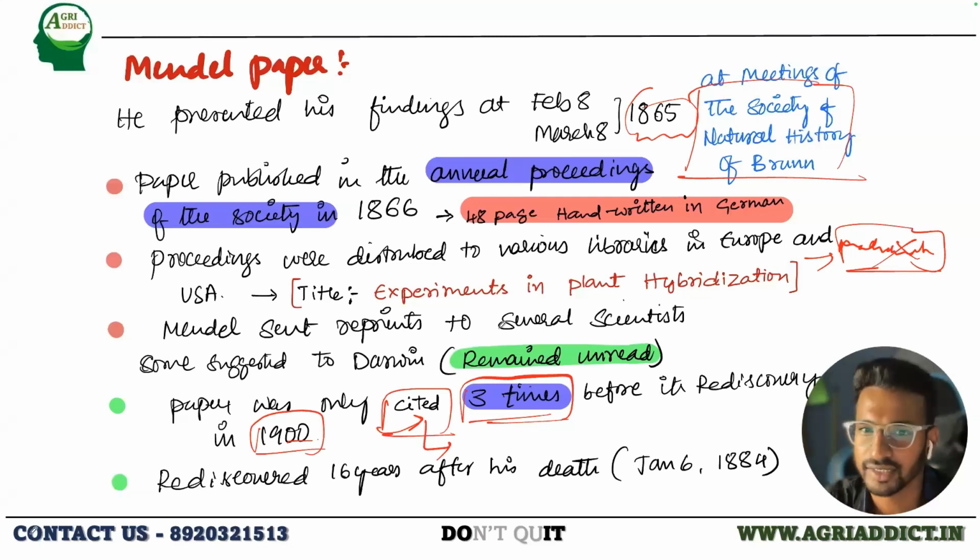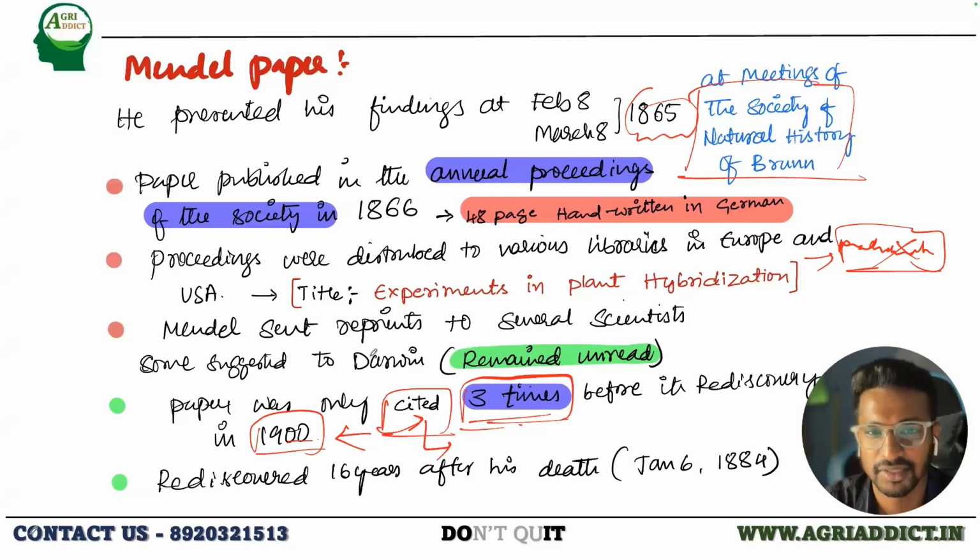I do it from the literature that has already been published, right? I take some information from there and prepare my own. So that is what citing means. If I take some information from other papers or other literature, I have to cite the names of the author. So that is what citation means. And here it was cited only 3 times before it was rediscovered in 1900.